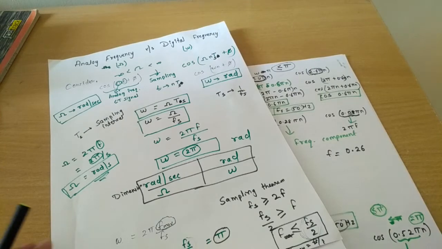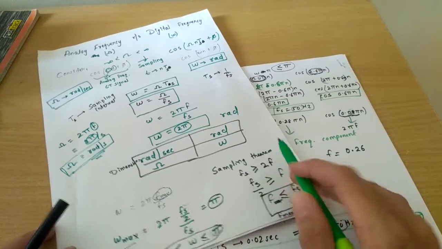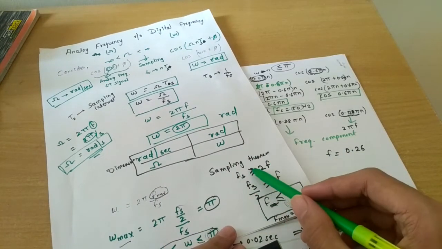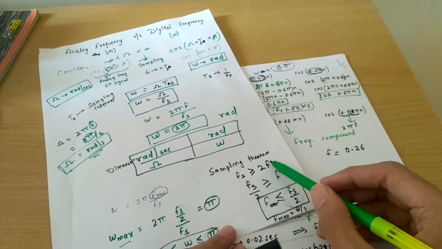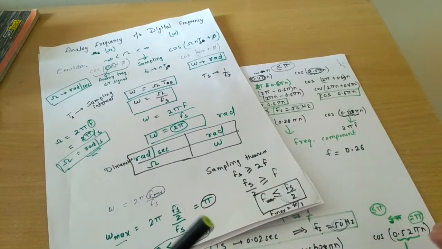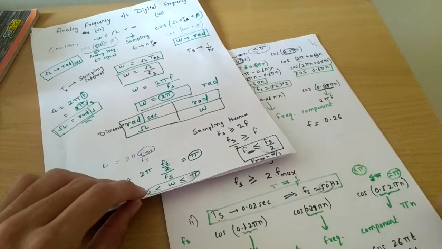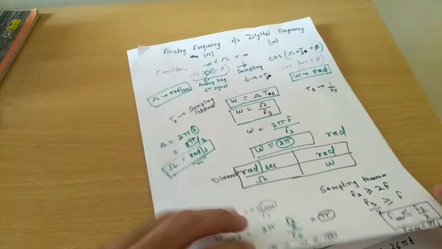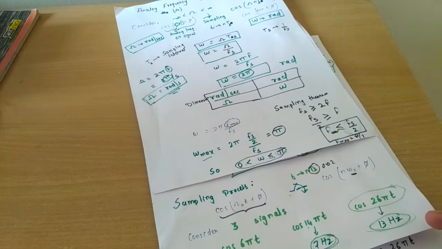So as discussed in our previous lecture, the sampling theorem says that fs should be greater than or equal to twice the maximum frequency component of our analog signal, that is, the signal in our time domain. So in this video we will discuss this in much detail. We will see why sampling is needed, and we will see all of this thoroughly